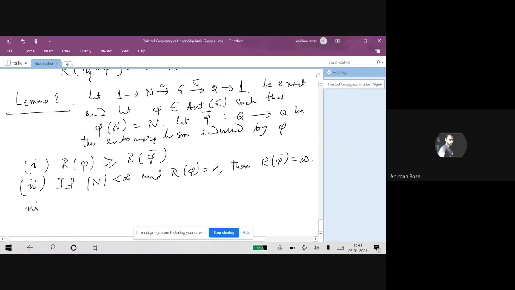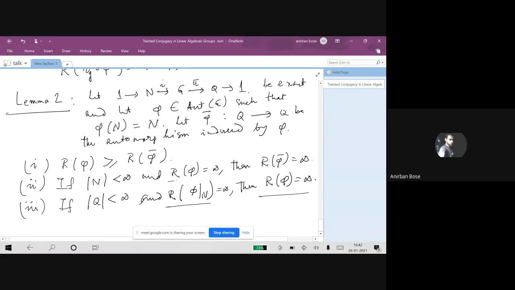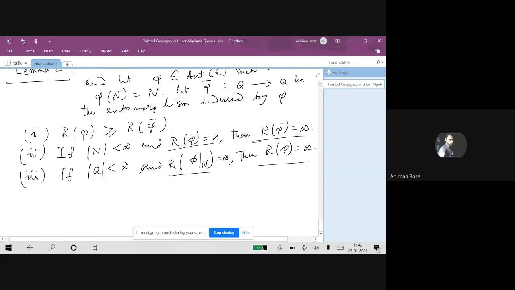And the third thing is, if Q is finite, and when I restrict this automorphism to N, after restricting, I compute the R value with respect to the group N, and suppose that is infinite, then R of phi is infinite for the whole. Which means that if Q is finite, then R infinity information about the group N gives us R infinity information about this group G. Well, let's just talk in terms of the R value. Okay. So this is another lemma.